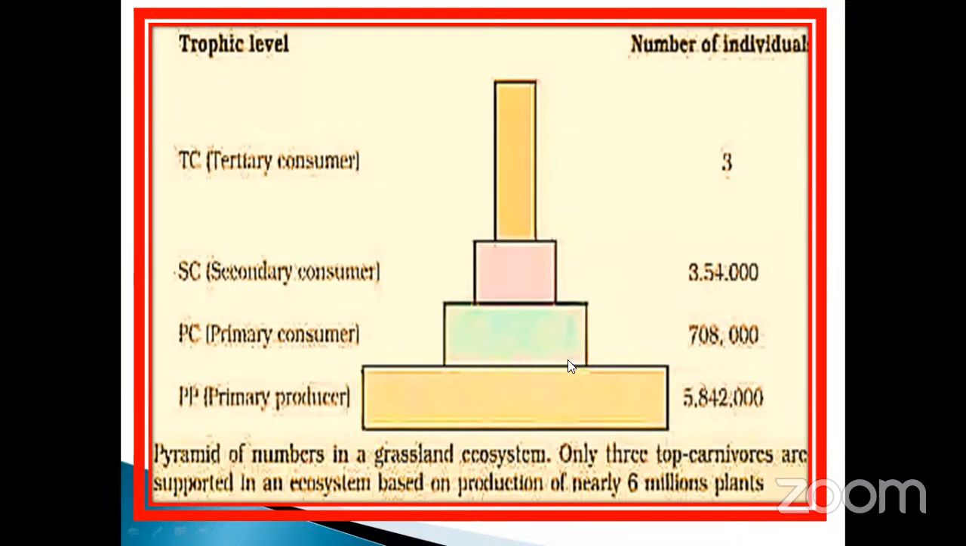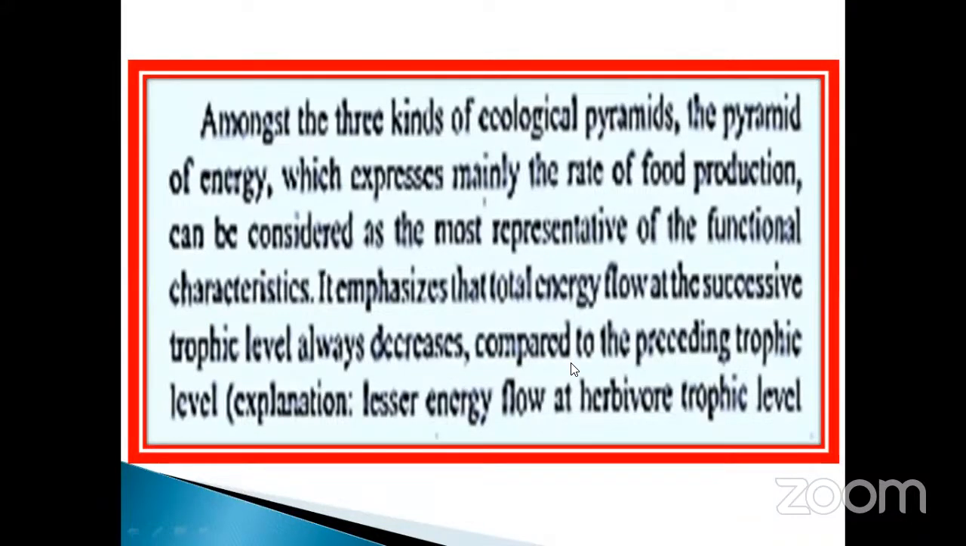Next one is, among the 3 kinds of ecological pyramid, the pyramid of energy, which expresses mainly the rate of food production. Herbivores are the rate of food production. If the rate of food production is very high, it means the other trophic levels also increase. It can be considered the most representative of the functional characteristics. If there is no productivity, there are no grasses. What happened? The first trophic level will drop. Emphasize the total energy flow in successive trophic levels always decreases. Compared to the preceding trophic level, there is lesser energy flow at the herbivore trophic level.